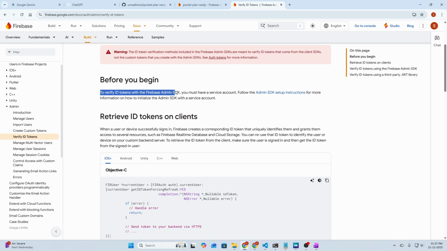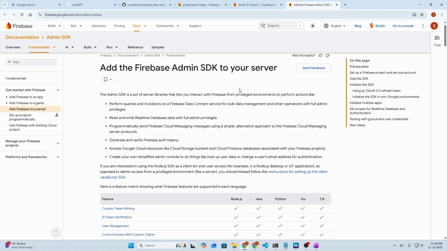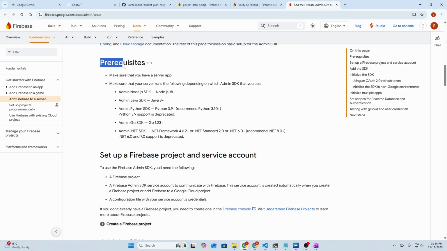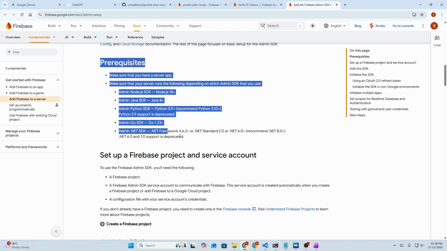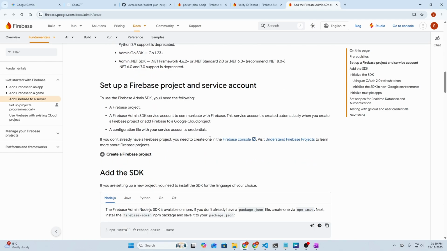It is saying to verify ID tokens with Firebase Admin SDK, you must have a service account. So first we need to create a service account. Let's go to this link here, and it is saying add the Firebase Admin SDK to your server. So let's do that here below. We have everything updated and installed in our Pocket Plan project. Then we need to set up a Firebase project and service account. We already have a Firebase project.